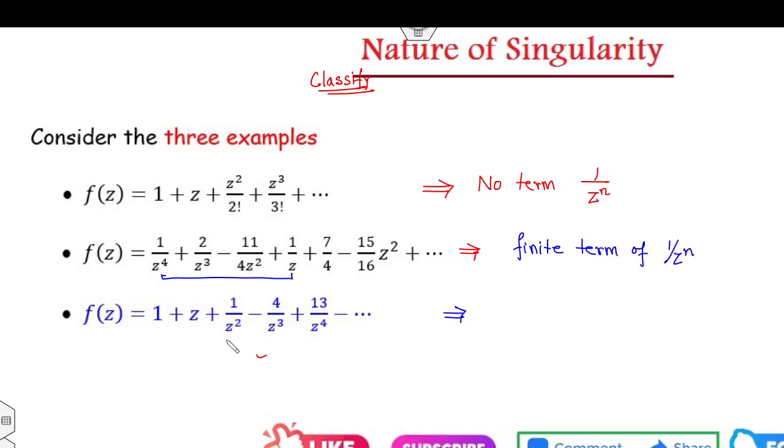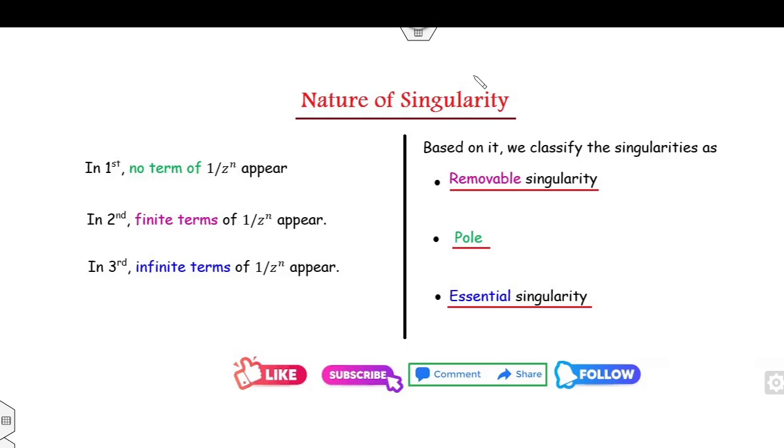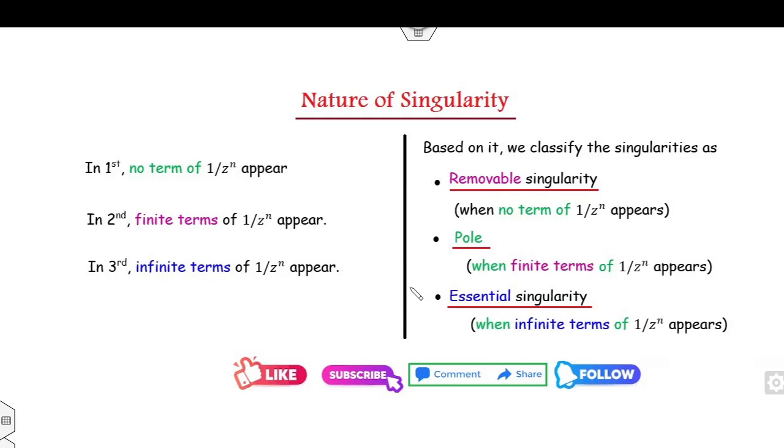And in the last example, it has infinitely many terms of 1 over z^n. Based on these three natures, we can classify the singularities as removable, pole, and essential singularity. Removable singularity means there does not exist any negative power of z. Pole means it consists of a finite number of terms, and essential singularity means it consists of infinitely many terms of negative powers of z.